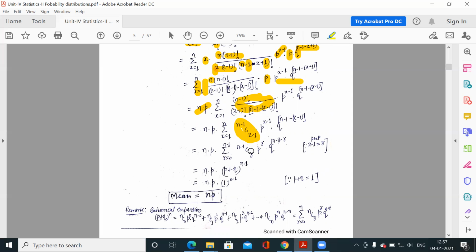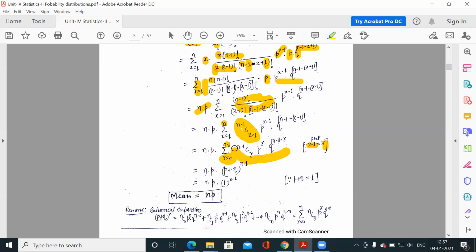Now again I have used one substitution, that is x minus 1 is equal to r. So x varies from 1 to n. Whenever you substitute x as 1, 1 minus 1, r would be 0. So r would start from 0, and the upper limit of x is n, so this will be n minus 1 for r.